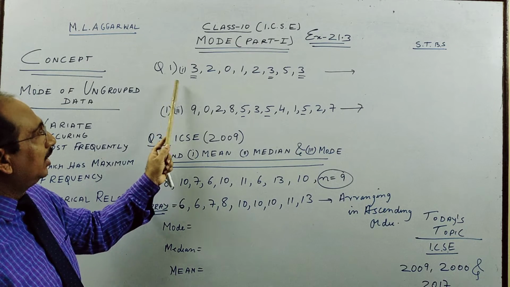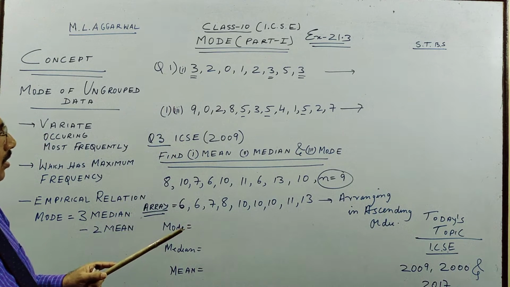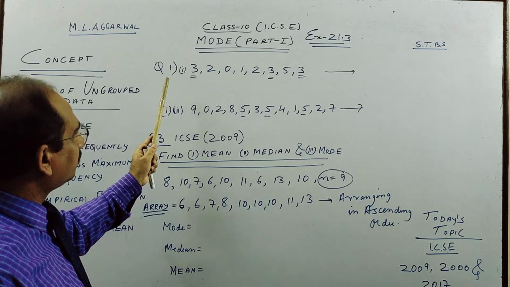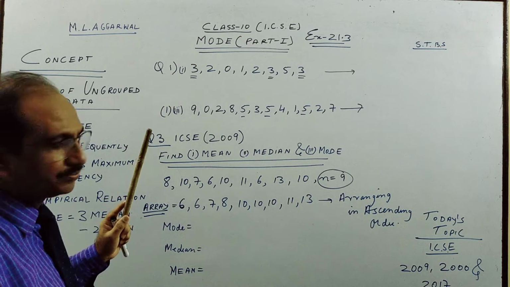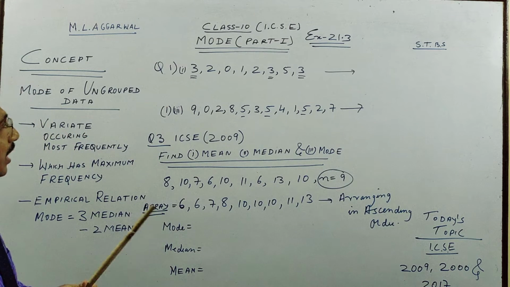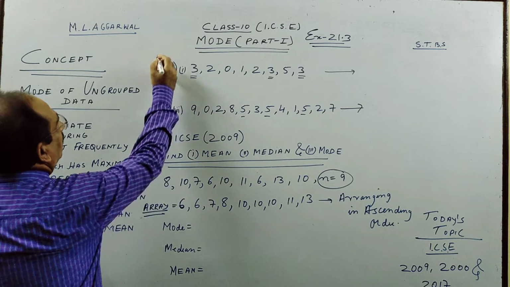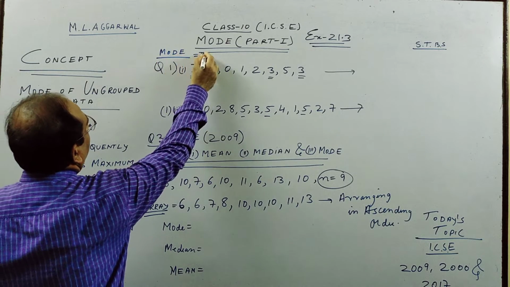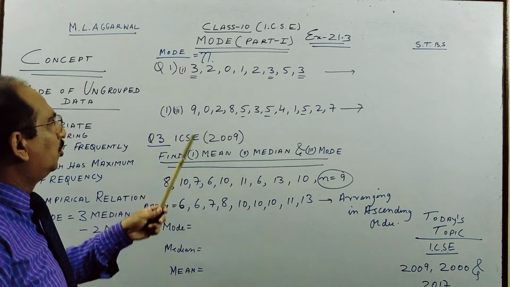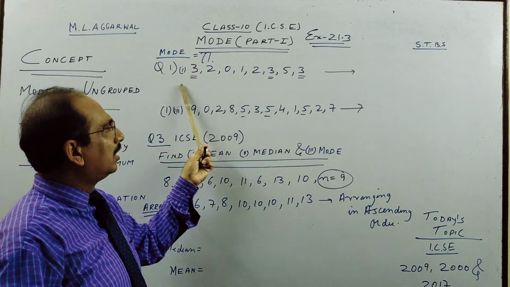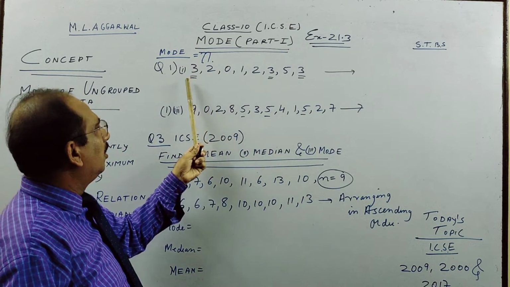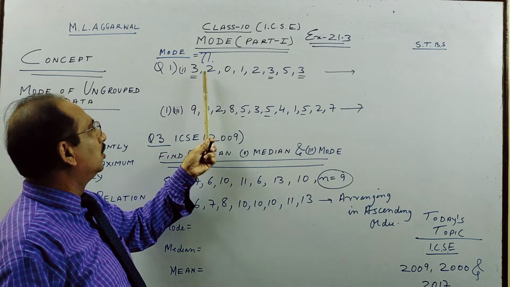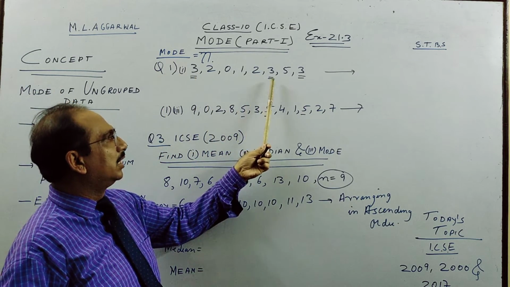So first we have question number 1, part 1. Here we have to find the mode of the given data. So see here, this data we don't need to arrange. The data is 3, 2, 0, 1, 2, 3, 5, 3.